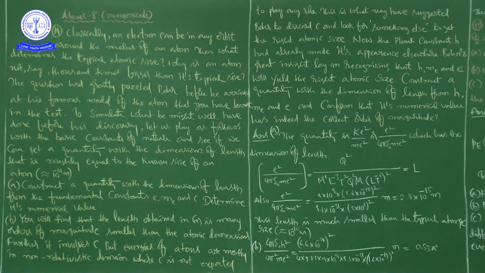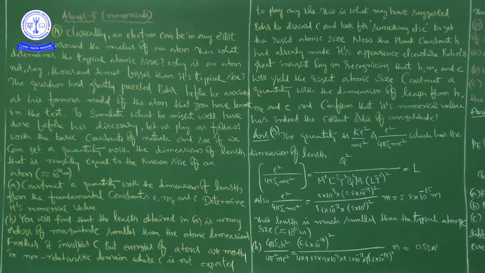Then what determines the typical atomic size? Why is an atom not, say, 1000 times bigger than its typical size? These are general questions, and the question had already greatly puzzled Bohr before he arrived at his famous conclusion, that is, the famous model of the atom that we have already learned.